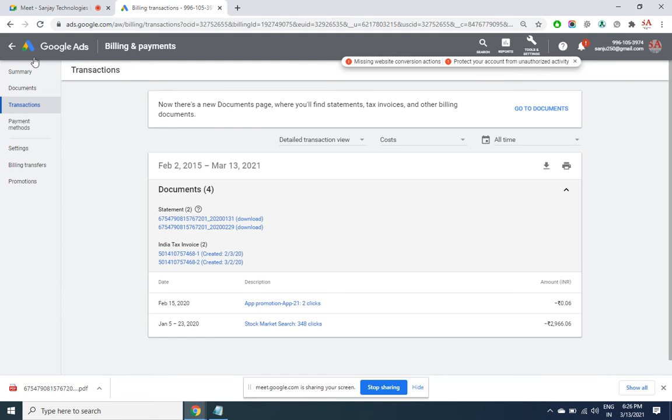But anyway, if you go into the billing and click on transactions, it will show you the entire report right from day one, how your money deposits have been and how you have spent on AdWords. These are all the invoices which you may need, your client may need if you are doing any SEM project for them, or you may need for yourself if you want to file tax and show expenditure. So this is a proper invoice along with GST. Okay, I think post GST he is giving the bills here.